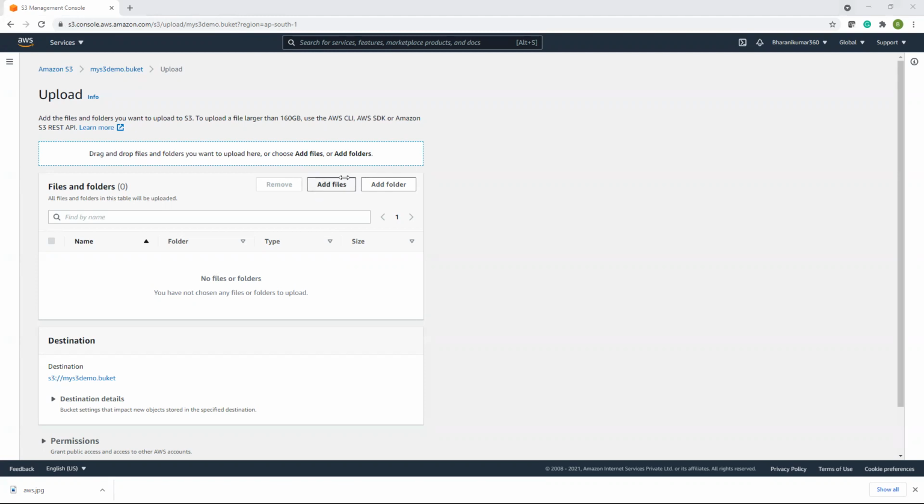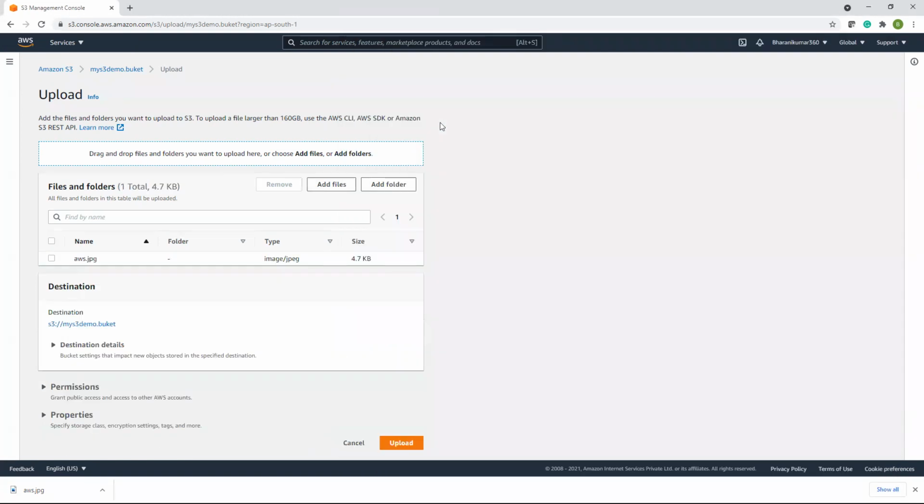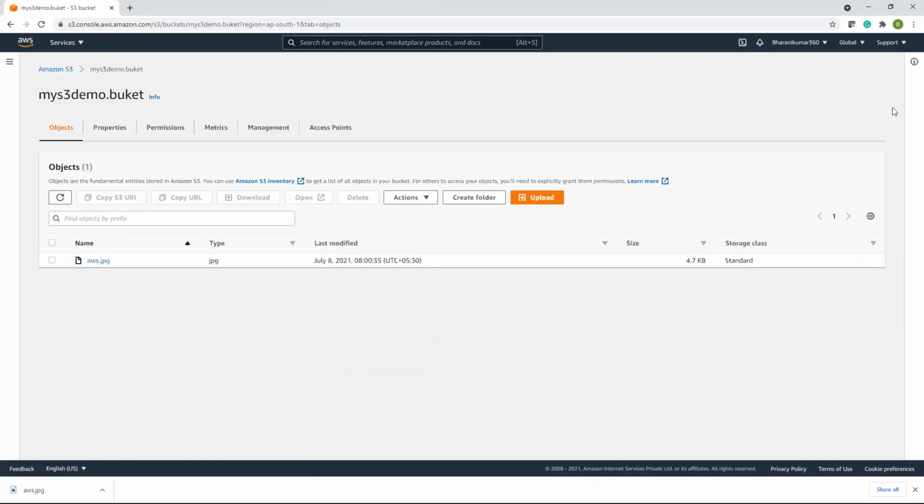And add files. Upload. However, if I try to open or access this, let me click on this.